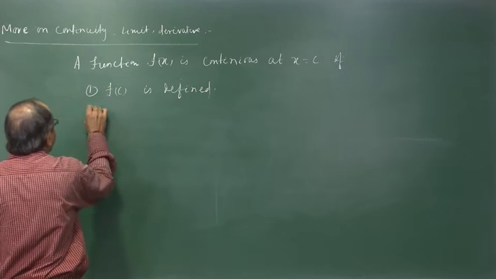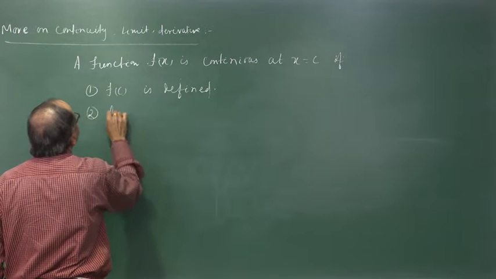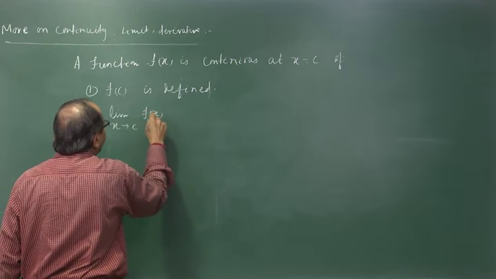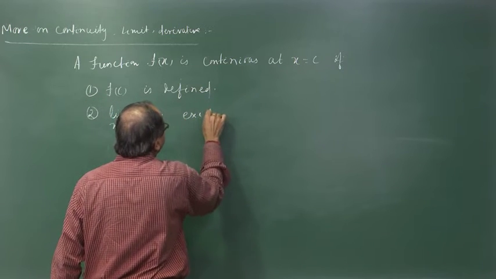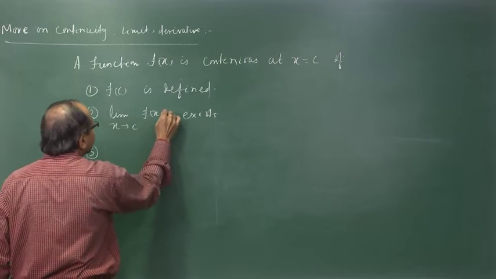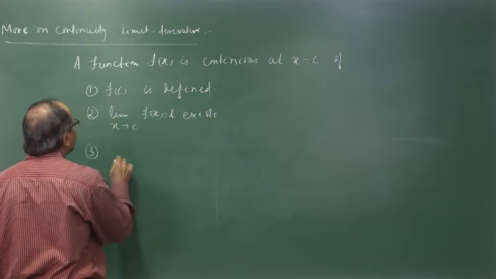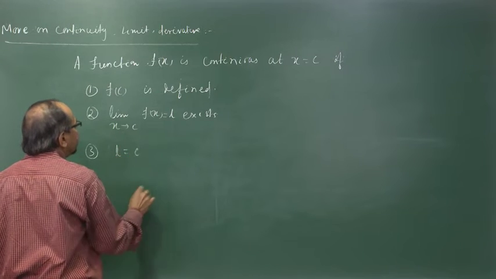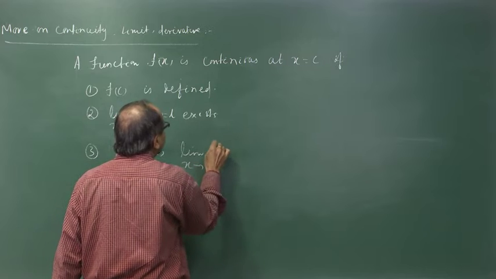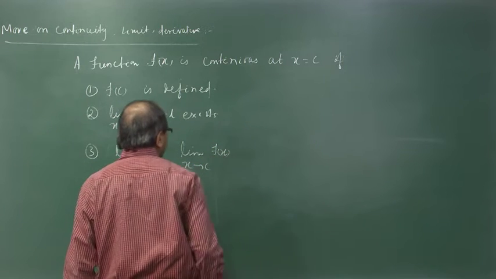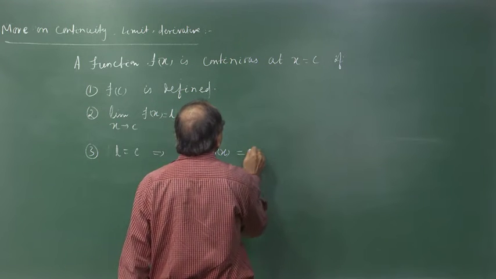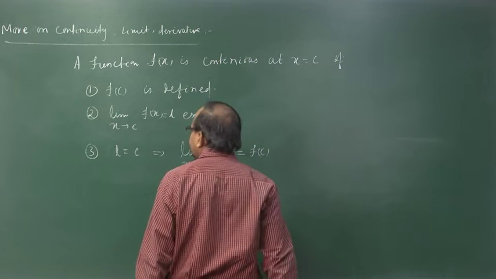Second point, the limiting value, limit x tends to c of f of x, exists. Then the third condition: say this limit is equal to L, then L is equal to f of c, that is, the limiting value of f of x as x tends to c is equal to the function value at c.